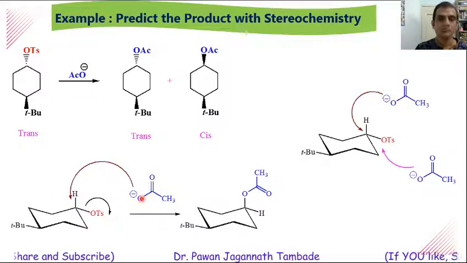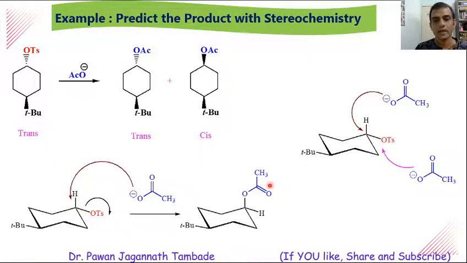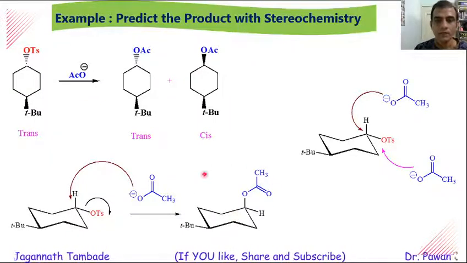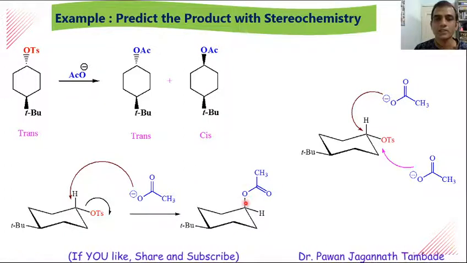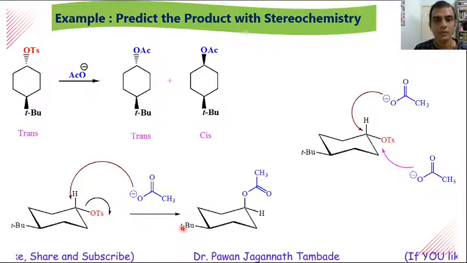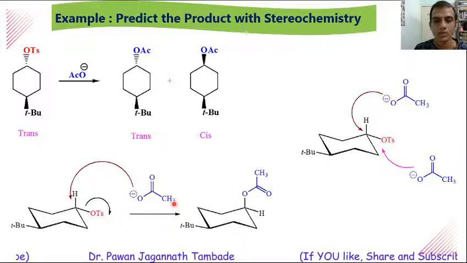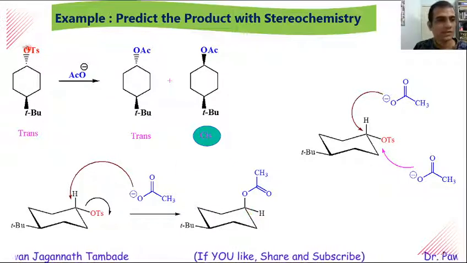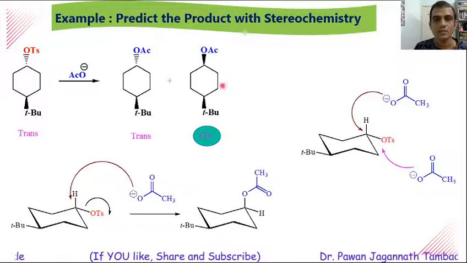So during reaction, this nucleophile attacks from back side and this carbon-OTs bond will break and we will get the product in concerted form. If you look at the stereochemistry of the product, you will find that this acetate group is present on axial position and tertiary butyl is present at equatorial position, and both are facing on the same side. This molecule is having cis geometry. Thus, when we start from this trans molecule, we will get cis molecule as a product.